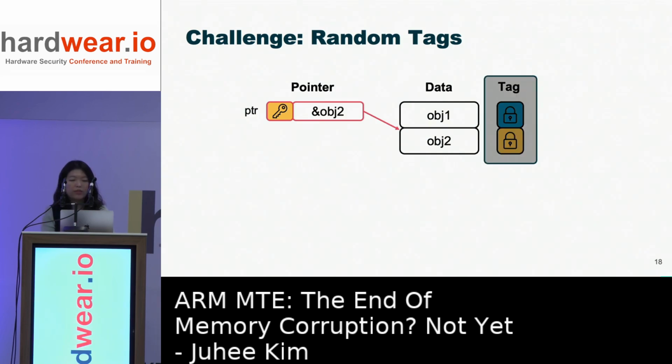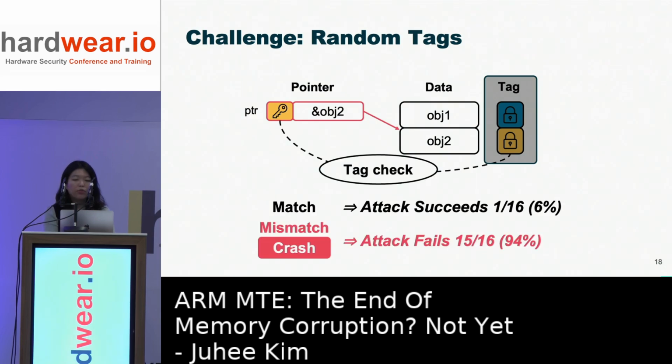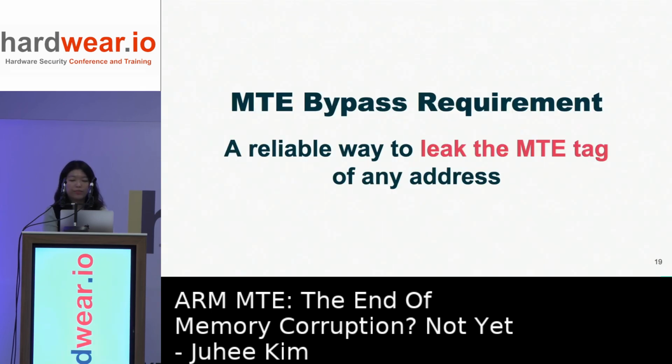Here, the biggest challenge is that the memory tag is randomly created at runtime, and the attacker does not have knowledge of it. On brute force attempts, the program would crash 15 times out of 16, so the success rate would be around 6%, which can be too low for zero-day attacks where the attackers do not want to reveal their crashes.